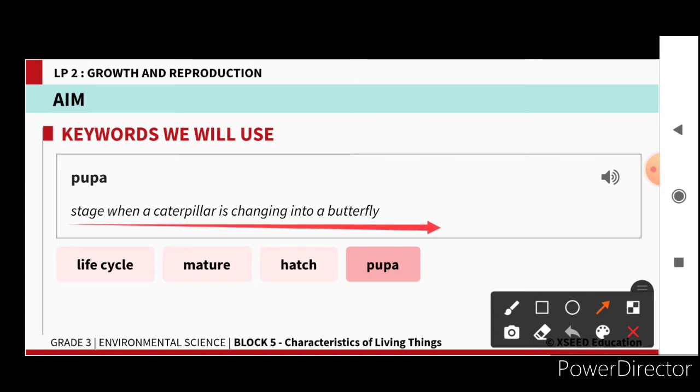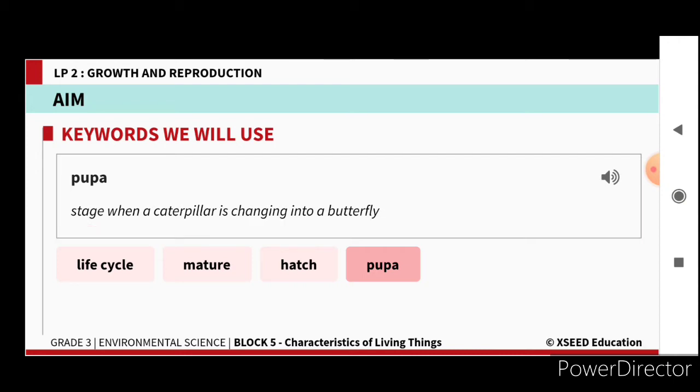As in the human life cycle, first the baby is one stage, and then the baby grows into a teenager, and then the teenager grows into an adult and old person, and then they die due to disease or old age. So this is a life cycle. In the same way, in a butterfly's life cycle also, pupa is one of the stages. So these are the new words you are learning in this chapter, children.